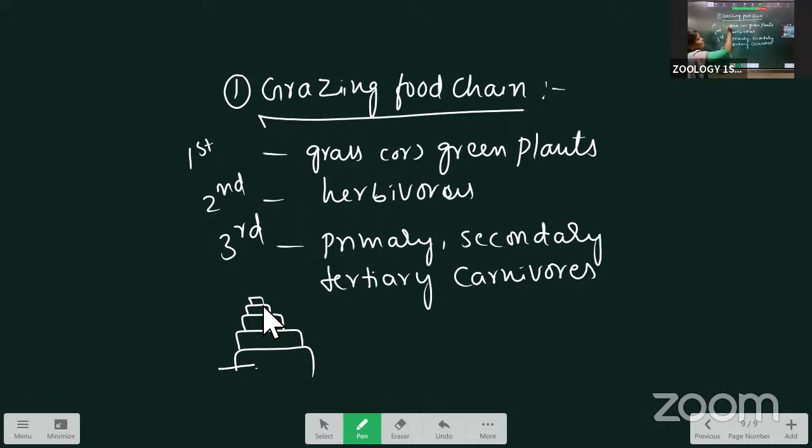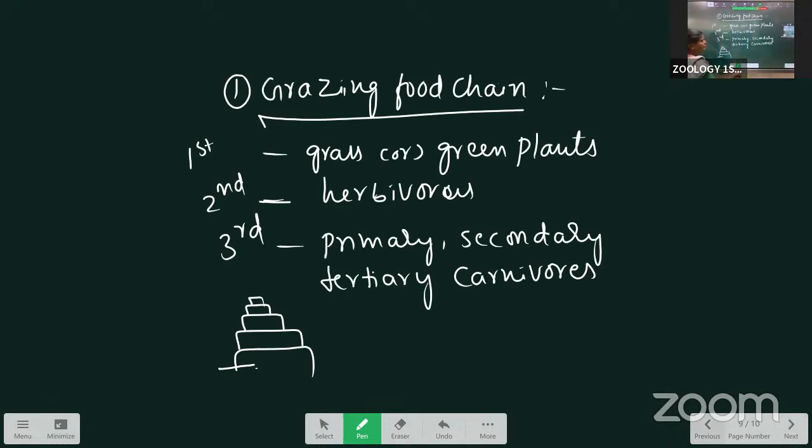Every time, the first trophic level starts with grass or green plants. That's why we call it the grazing food chain. The animals are grazing. It started with grass, the herbivores depend on the grass, and above that the carnivores depend on the herbivores. This is about the grazing food chain.